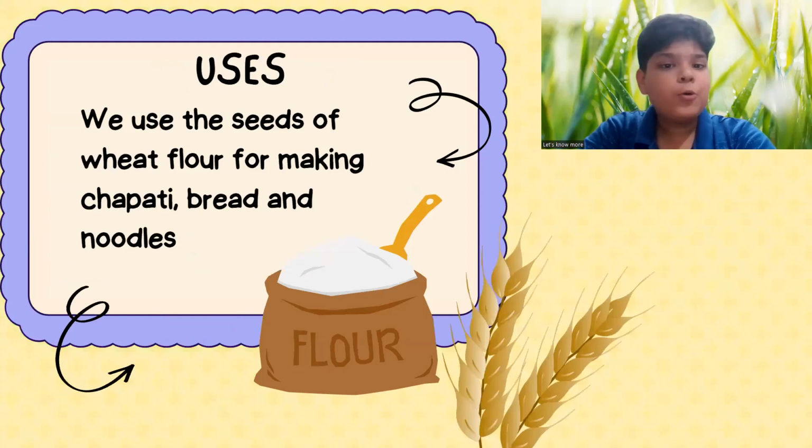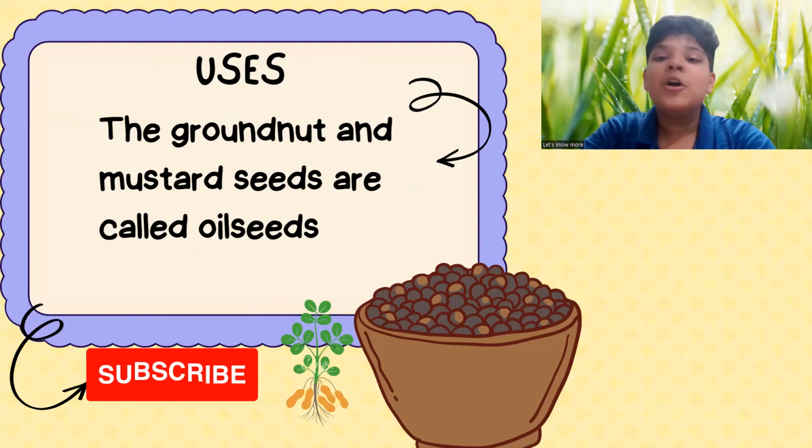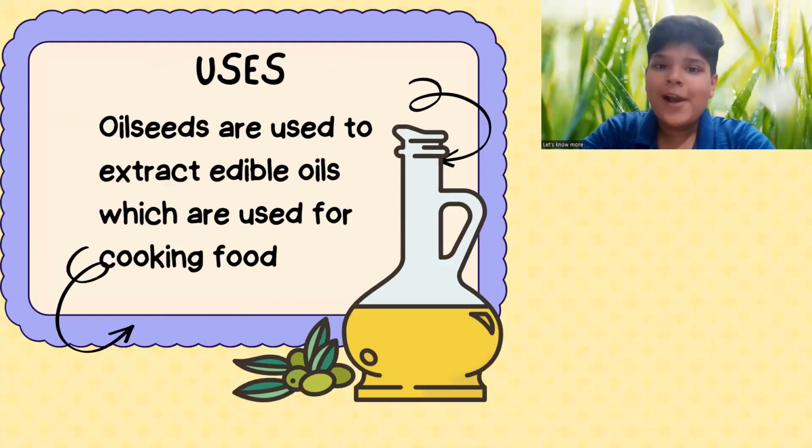Uses: we use the seeds of wheat as flour for making chapatis, breads, and noodles. The groundnut and mustard seeds are called oil seeds. Oil seeds are used to extract edible oils, which are used for cooking food.